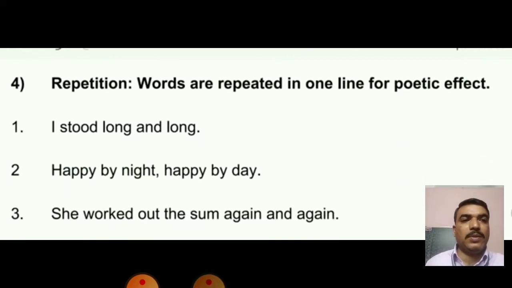Fourth figure of speech over here is repetition. Repetition is that kind of figure of speech in which the words are repeated to create the poetic effect. For example, I stood long and long. Happy by night, happy by day.